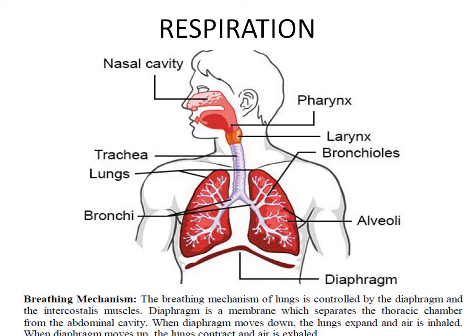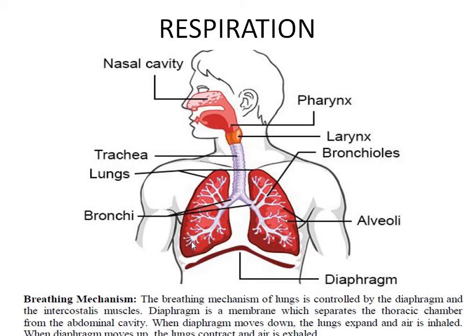This hemoglobin has a high affinity to oxygen, and from the alveoli, the oxygen from the air is combined with the hemoglobin in the blood.